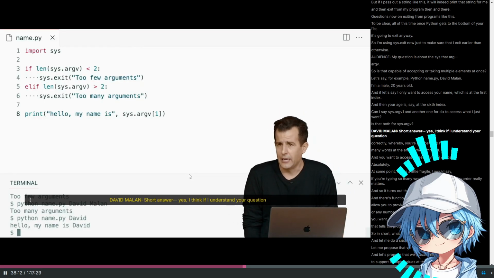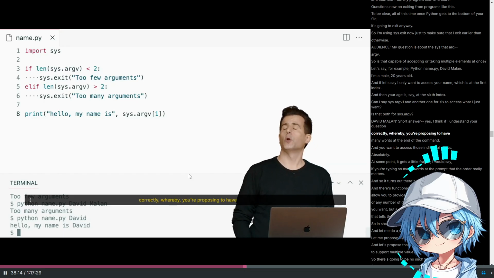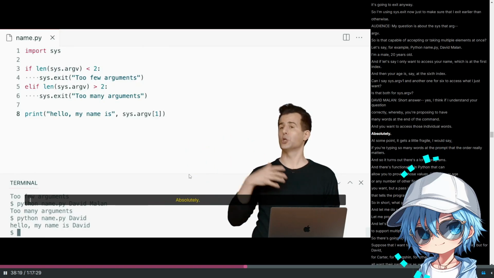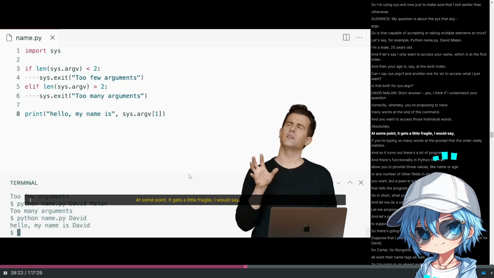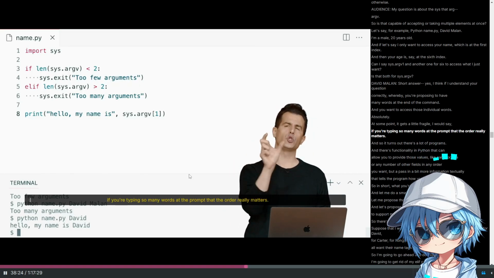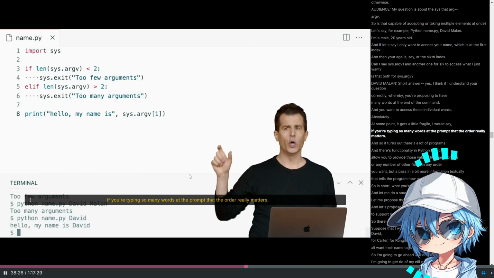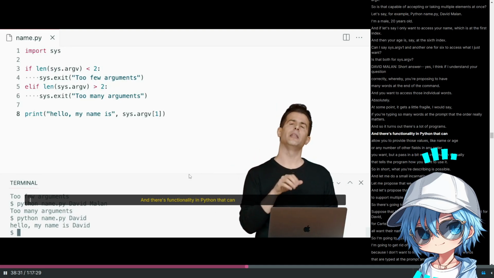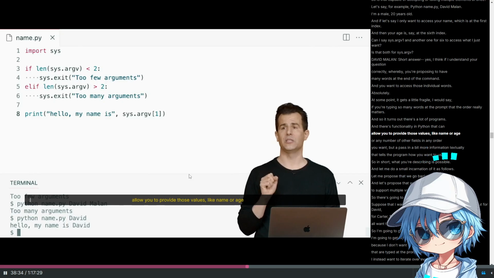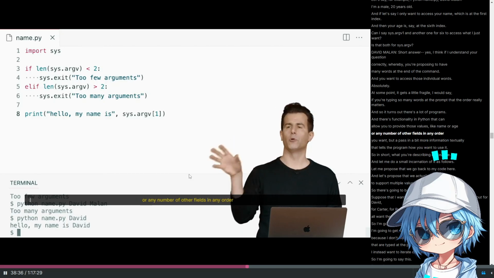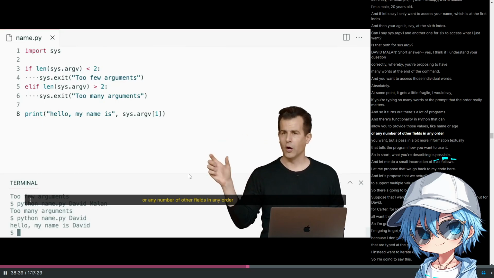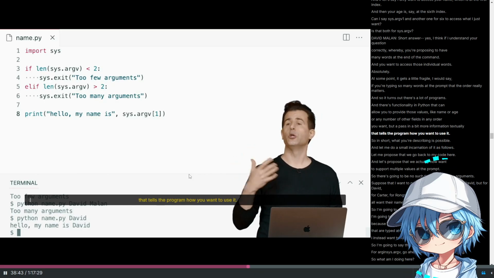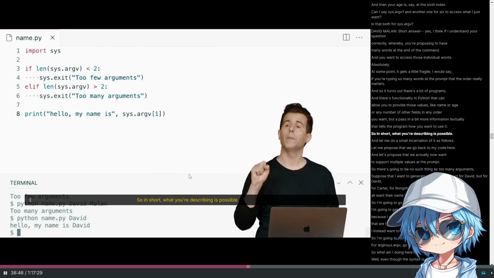Short answer, yes, I think, if I understand your question correctly, whereby you're proposing to have many words at the end of the command and you want to access those individual words. Absolutely. At some point, it gets a little fragile, I would say, if you're typing so many words at the prompt that the order really matters. And so it turns out there's a lot of programs and there's functionality in Python that can allow you to provide those values like name or age or any number of other fields in any order you want, but pass in a bit more information textually that tells the program how you want to use it. So in short, what you're describing is possible.